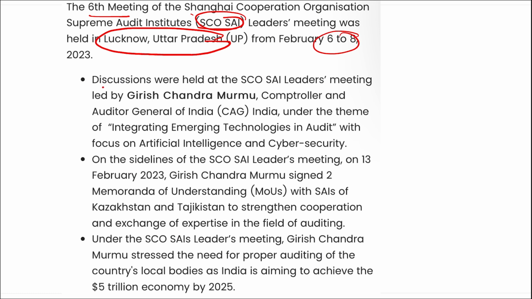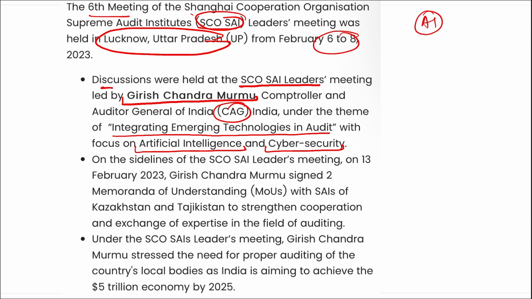Apart from this, remember, discussions were held at the SCO SAI leaders meeting that was led by Girish Chandra Murmu, who is our CAG of India. This was held under the theme of integrating emerging technologies in audit with focus on artificial intelligence and cyber security. If you remember about artificial intelligence, two important AI tools have been launched recently.